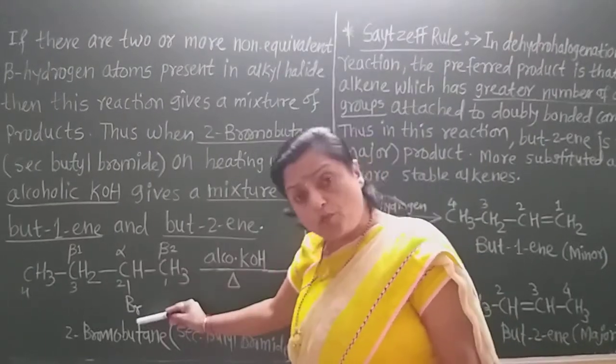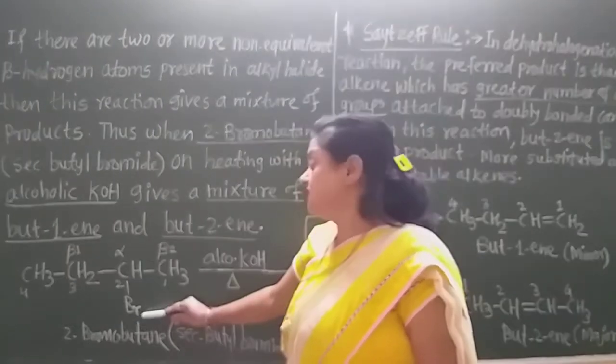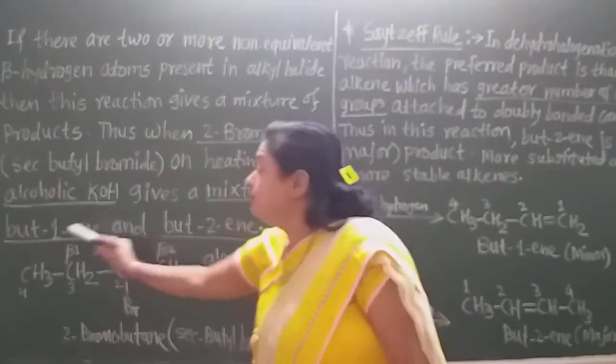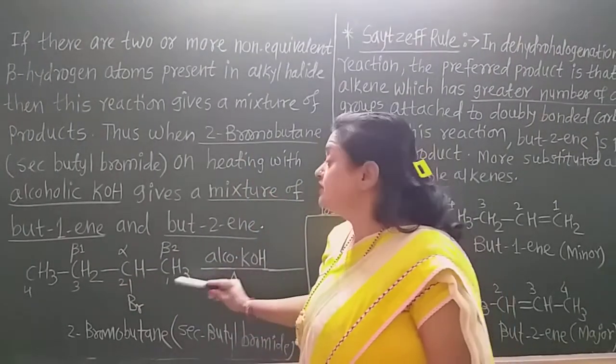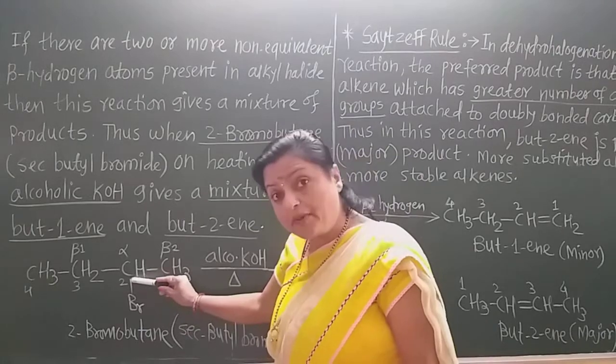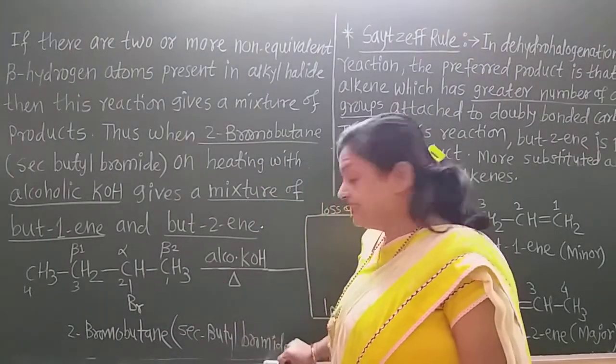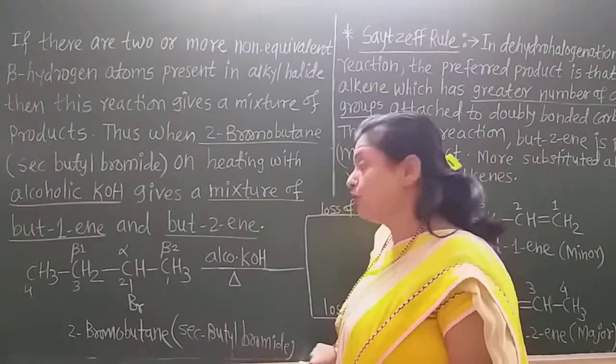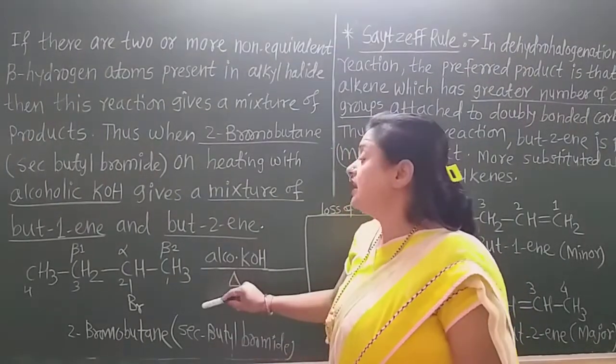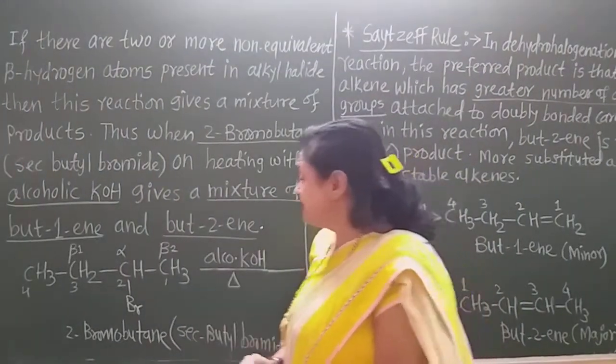But it is called secondary butyl bromide because the bromine is attached to a carbon which has 1 hydrogen atom. So commonly it is secondary butyl bromide, and its IUPAC name is 2-bromobutane.